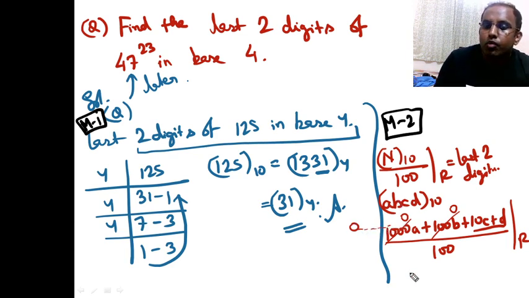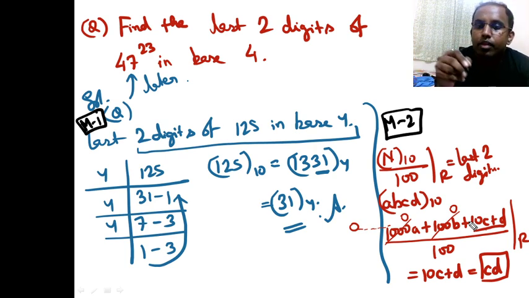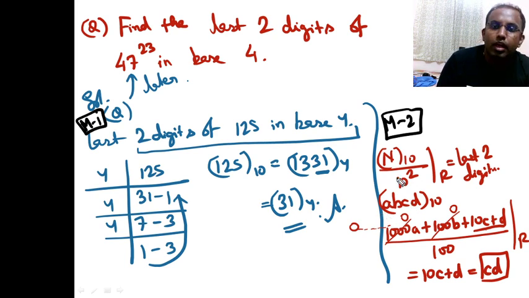So I'm just left with 10C plus D. What is 10C plus D? In normal language, it is CD, which is the last two digits. So what I'm saying is, in base 10, dividing by 100, that is 10 square, gives you the last two digits.